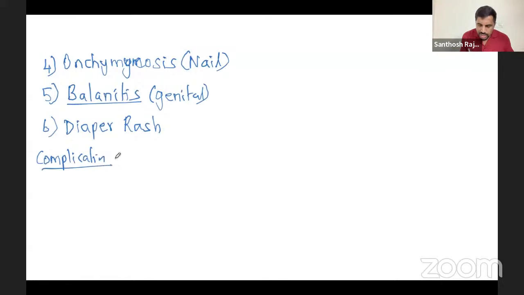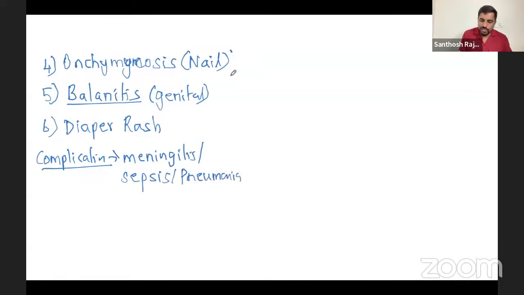As a complication, it can cause, rare, of course, not that common, meningitis, pneumonia, sepsis. Sepsis is very common in ICU patients due to immunocompromised state. Also pneumonia, but it is rare, because usually it is commensal. So we have to be careful before saying that it is due to this. Due to any catheter involved, in the ICU patient, all these complications can happen. Okay, now this is fine.